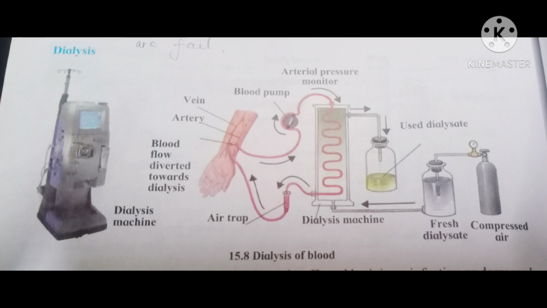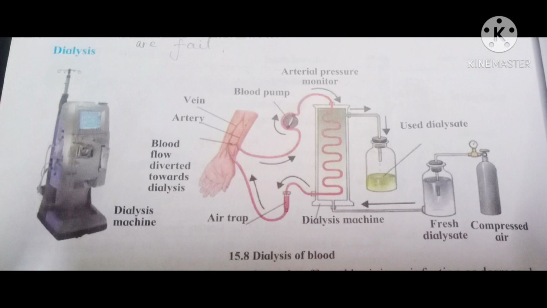The efficiency of the kidney can be adversely affected by injury, infection, or decrease in blood supply. In case this happens, an excess of toxic substances accumulates in the body, which may lead to death of the person. If the kidneys fail, nitrogenous wastes are separated from the blood with the help of a man-made machine. This process of separation of nitrogenous waste from blood with the help of this machine is called dialysis.